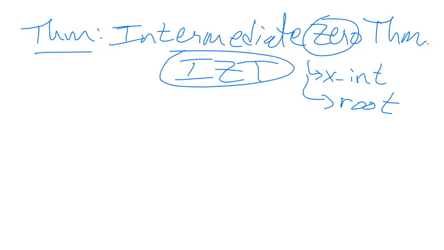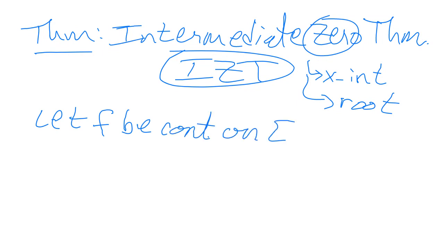So what this theorem says is, let f be a function, continuous on the closed interval a to b. So we're going to be able to draw our function without lifting our pen through the endpoints. We're going to have right-handed continuity at x equals a, and left-handed continuity at x equals b. We're also going to let f of a and f of b have opposite signs.